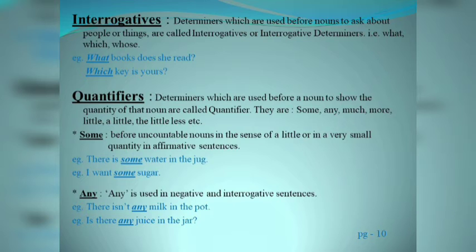This is used in positive sentences. Whereas the next determiner any is used in negative as well as interrogative sentences. For example, there isn't any milk in the pot, and it is also used in interrogative sentences like, is there any juice in the jar?